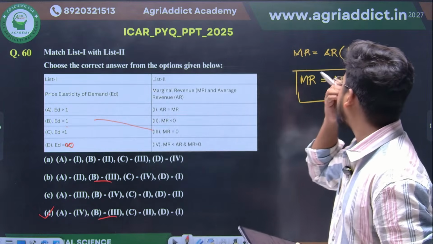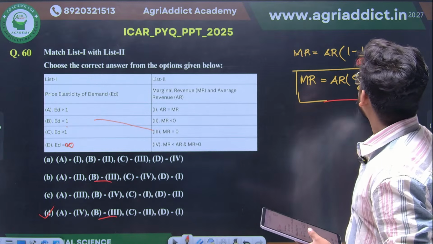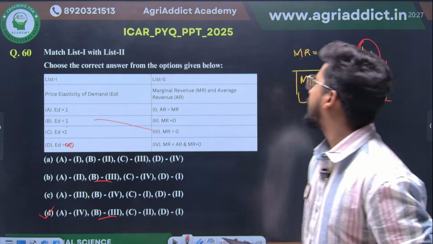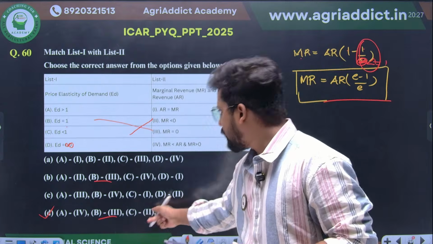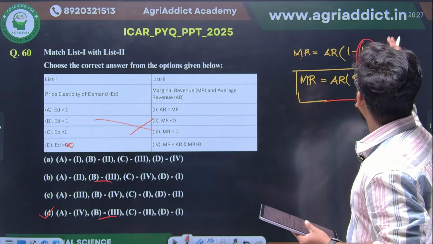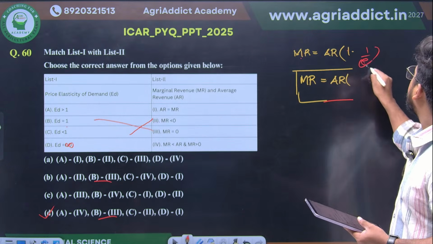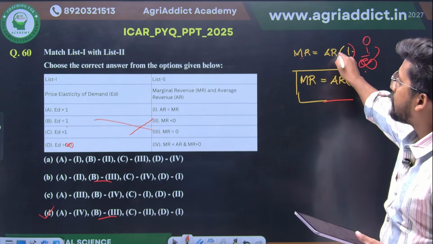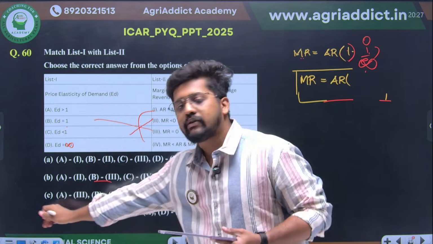Elasticity of demand is less than 1. When elasticity of demand is less than 1, E minus 1 becomes negative, so marginal revenue will be negative here. C will be equal to 2. And finally, when elasticity of demand is equal to infinity, 1 divided by E will be equal to 0, so 1 minus 0 is 1, and therefore marginal revenue will be equal to average revenue. D will be connected with 1, so D will be the correct answer here.